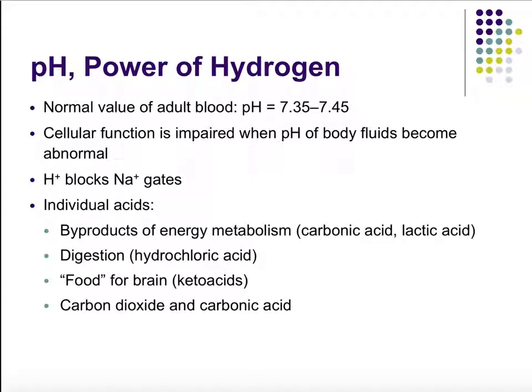Now, where do we get acids from? We get individual acids from byproducts of energy metabolism, so carbonic acid and lactic acid are some examples. Then we also see hydrochloric acid in our digestive system. And we have an acid known as keto acids, which is essentially food for our brain. When our blood glucose is low and our brain doesn't have glucose to utilize, our liver will make ketones, and our brain can utilize keto acids for energy. And then carbon dioxide: the more carbon dioxide we bring into the body, the more it turns into carbonic acid, so that also plays a role.